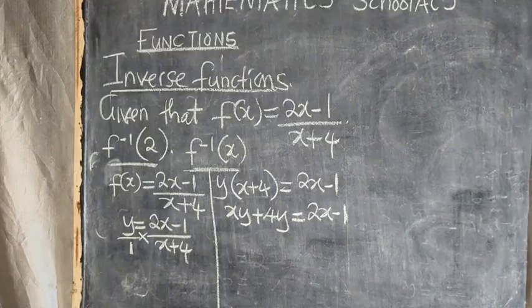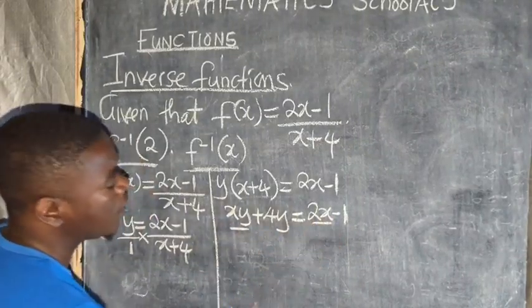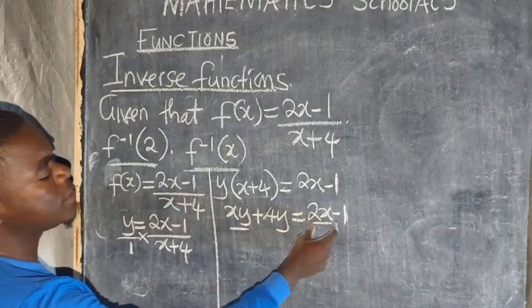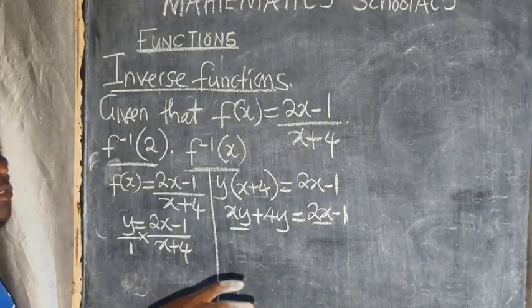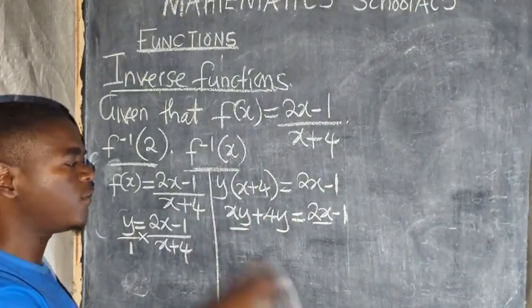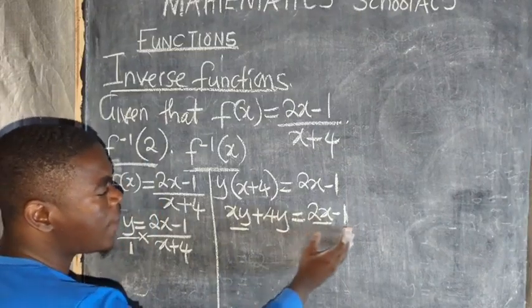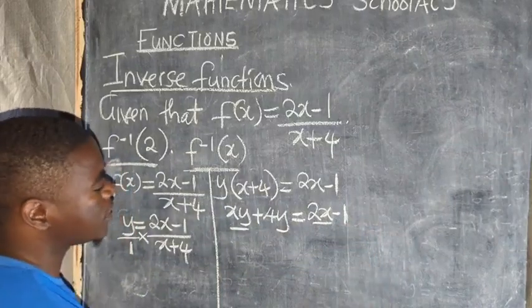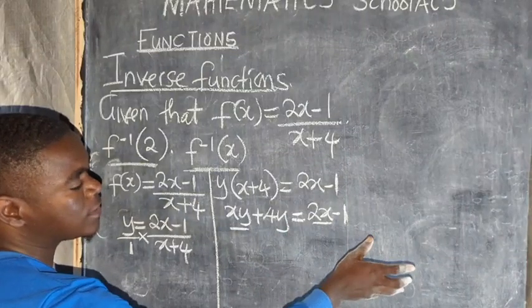From there, our key interest is to make x the subject of the formula. Where is x appearing? X is on this part, xy. X is also there. So you group the terms with x on this side, and the numbers without x you put on the other side, after the equal sign to your right hand side.